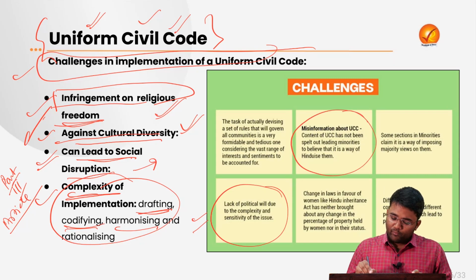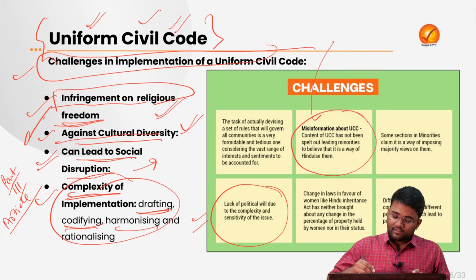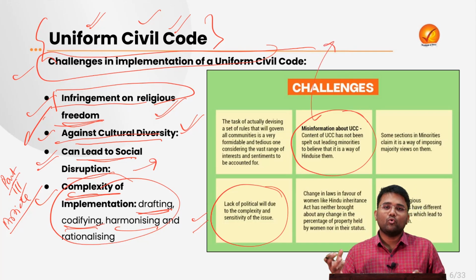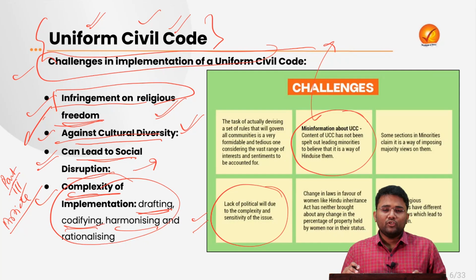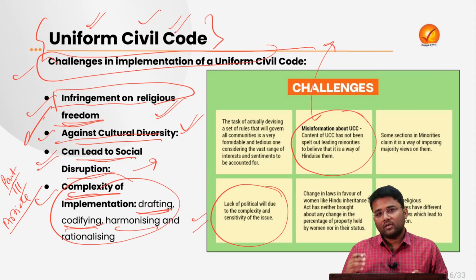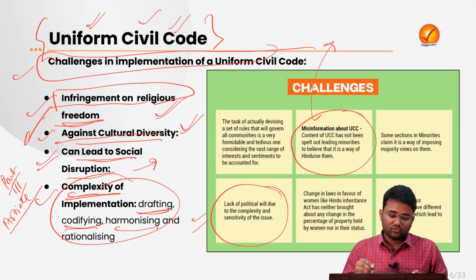Then there is a lot of misinformation about Uniform Civil Code, whereas it is said that one major religion will overtake all the religions of India, which is completely misinformation, which is not true, because everyone will be treated equally. No religion is given any undue favor or advantages. So this misinformation that is being spread into the different sections of the society, this lack of awareness is also one of the major challenges in the implementation of the Uniform Civil Code.